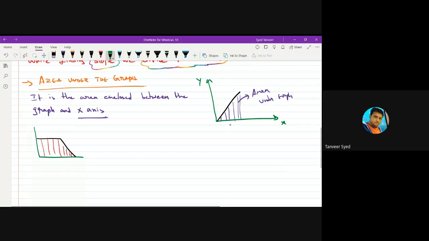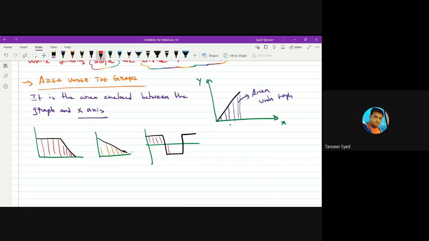If the graph is like this, the area enclosed is this. If the graph is like this, then what is the area enclosed?